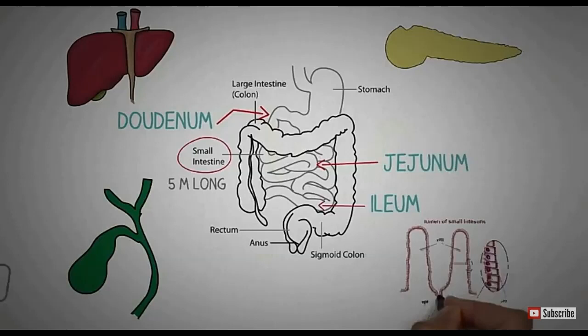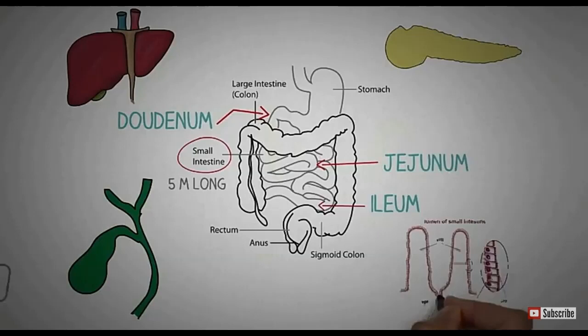Now the food passes into the duodenum, which is 25 centimeters in length, and gets the secretions of the liver, pancreas and gallbladder, which convert the complex organic food present in our food into simple forms. When we talk about the liver, it produces a pigment known as bile, which contains no enzyme. Enzymes are not present in the bile juice secreted by the liver. It acts on the fats, and this process of bile juice acting on fat is known as emulsification, where large fat molecules are broken down into small globules.